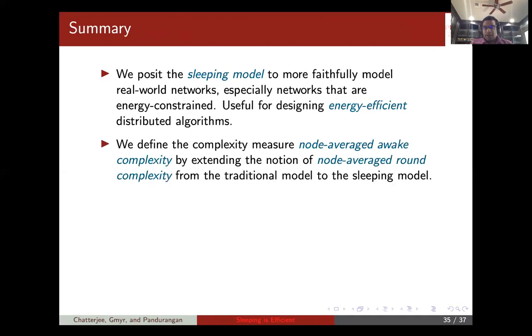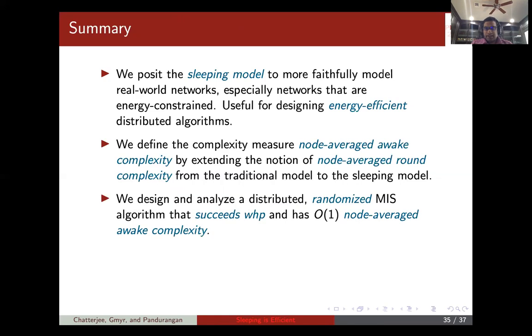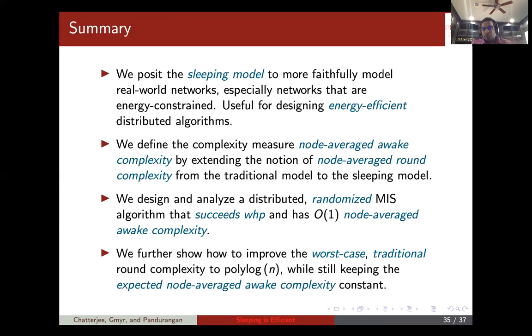And the sleeping model naturally leads to two complexity measures: node averaged awake complexity, and even node worst case awake complexity. Okay, and we design and analyze a distributed randomized MIS algorithm that succeeds with high probability and has constant node averaged awake complexity. And we further show how to improve the worst case, that is the traditional worst case complexity, to polylog n, while still keeping the node averaged complexity constant.